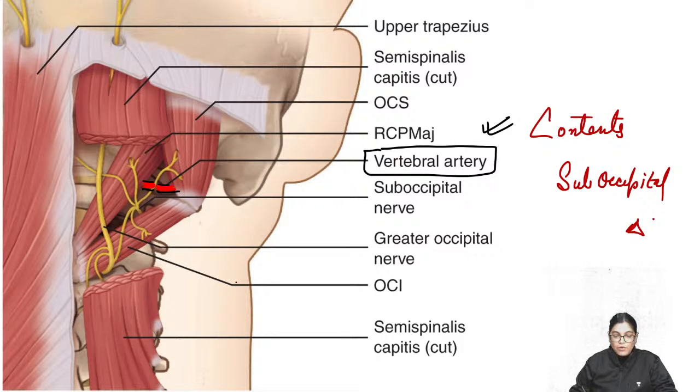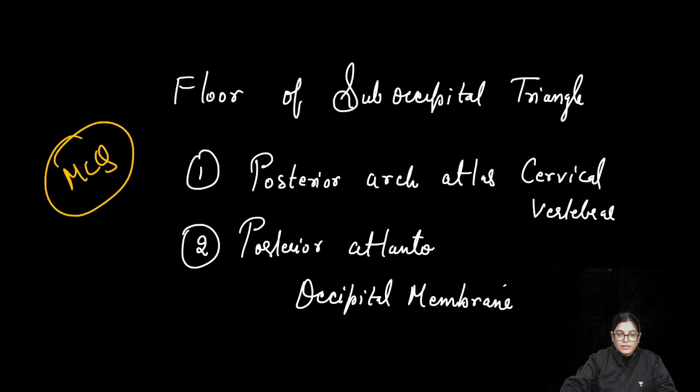Other than that, we have also got the suboccipital nerve plexus. The suboccipital nerve is an important content, as shown in the diagram. The suboccipital nerve is actually the dorsal ramus of the first cervical nerve. And also we have got the suboccipital venous plexus. So write down the content.